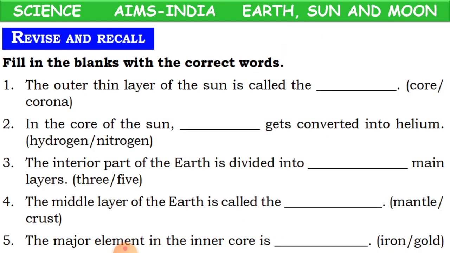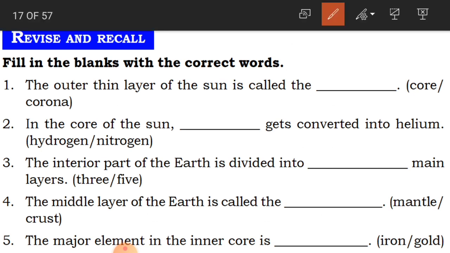Clear? Yes, now let us revise and recall what we have learnt. The outer thin layer of the sun is called the dash, either core or corona. The outer thin layer of the sun is called corona. The center part of the sun is called core. In the core of the sun, dash gets converted into helium.